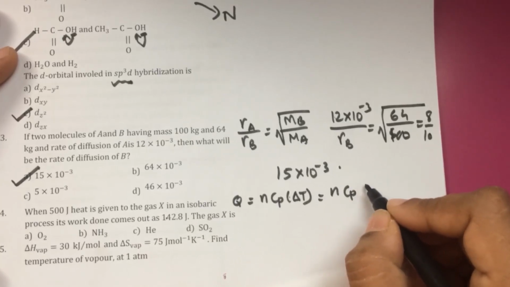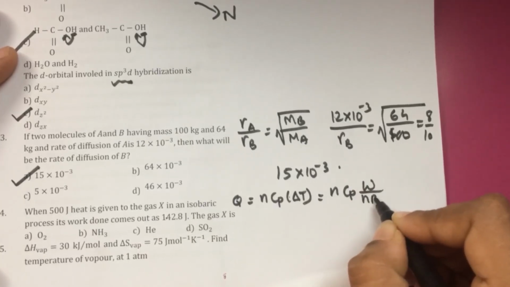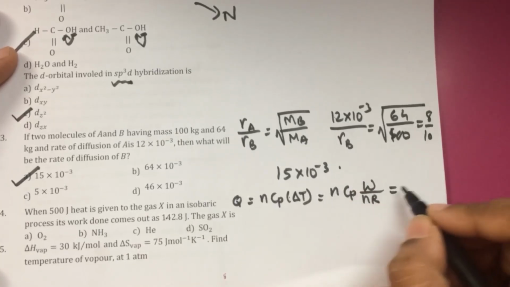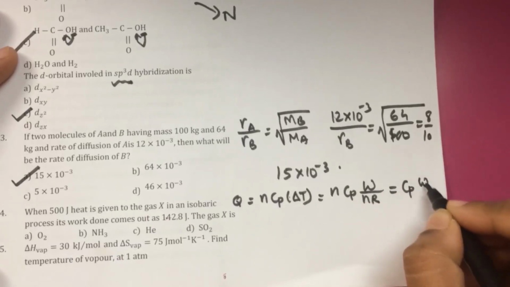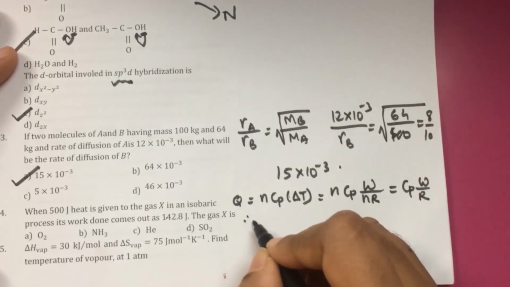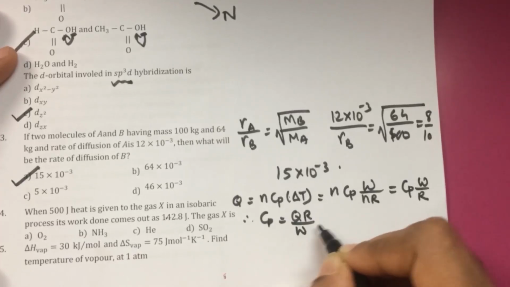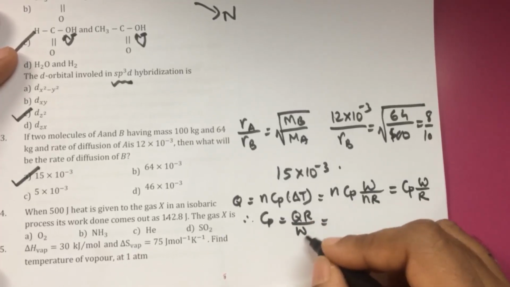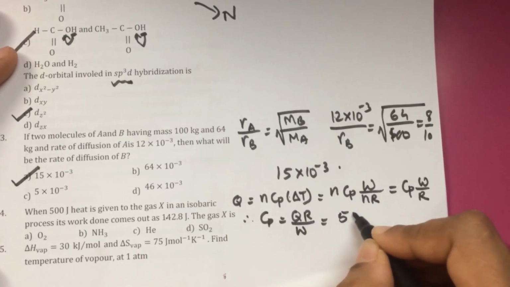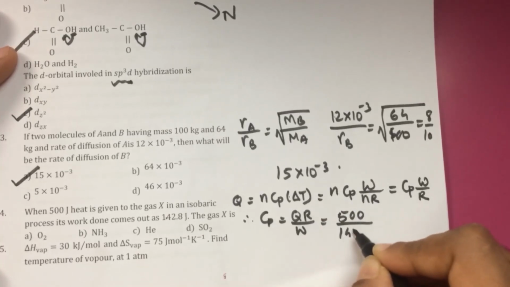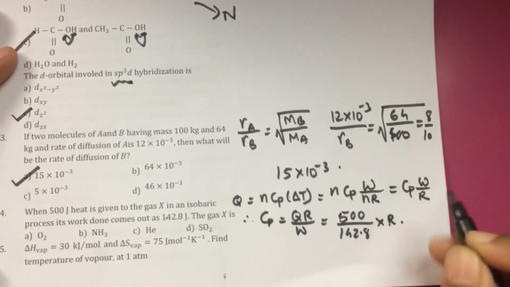Delta T can be written as work done upon nR. So n gets cancelled, Cp into W upon R. Therefore, Cp is equal to QR upon W. So Q is given as 500 joules upon 142.8, into R.